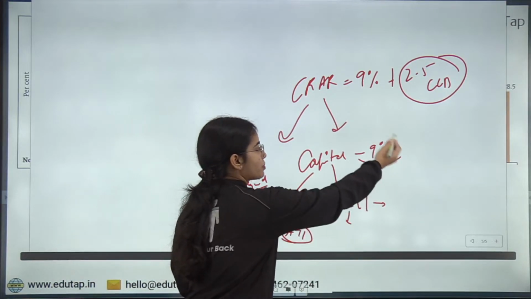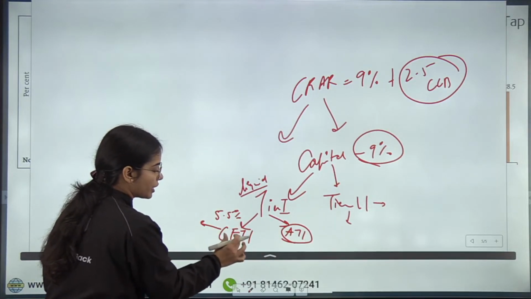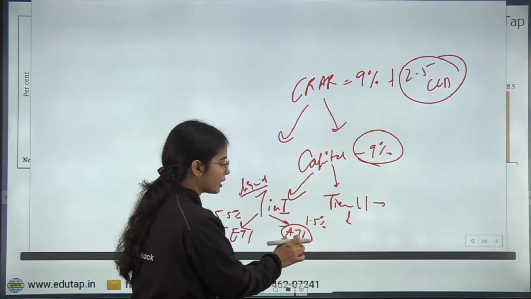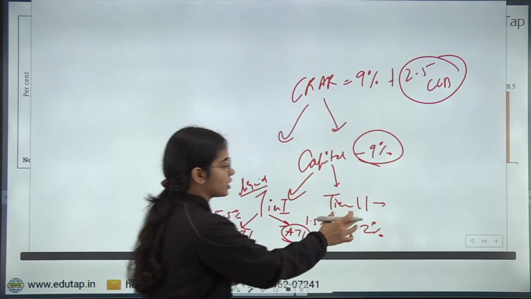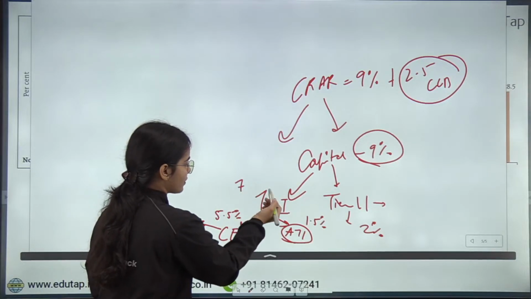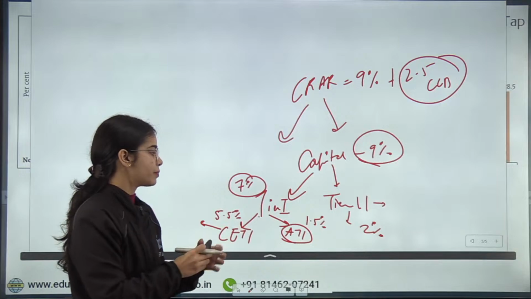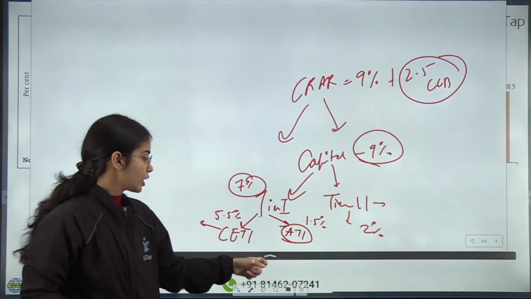Now out of this 9%, 5.5% has to be maintained under common equity tier 1 capital, 1.5% can be maintained under AT1 capital, and 2% can be maintained under tier 2 capital. So the bank has to keep a minimum of 7% in tier 1 capital, and 2% can be kept in tier 2 capital.